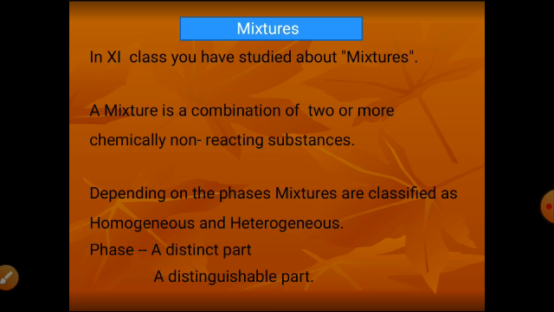Mixtures are exactly opposite of compounds. In compounds, whatever substances are mixed, they react to form a new substance, and the new substance formed does not show any properties of the original substances. And in the formation of a compound, whatever substances are mixed, they are mixed in a definite proportion. Their proportion is fixed. So this is the difference between a mixture and a compound. Mixtures are opposite of compounds.